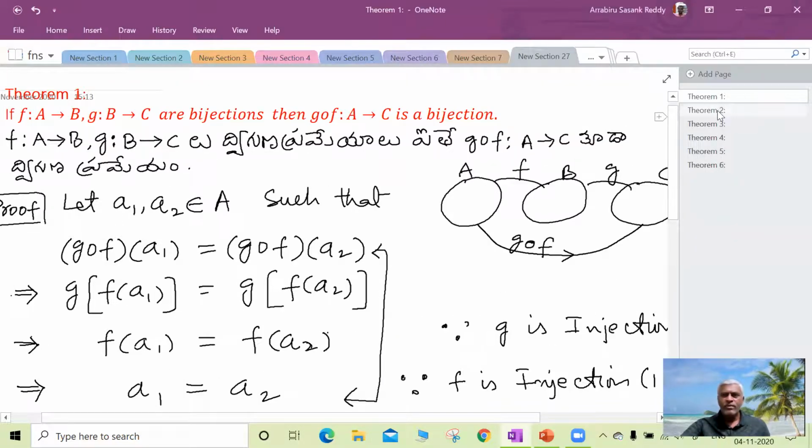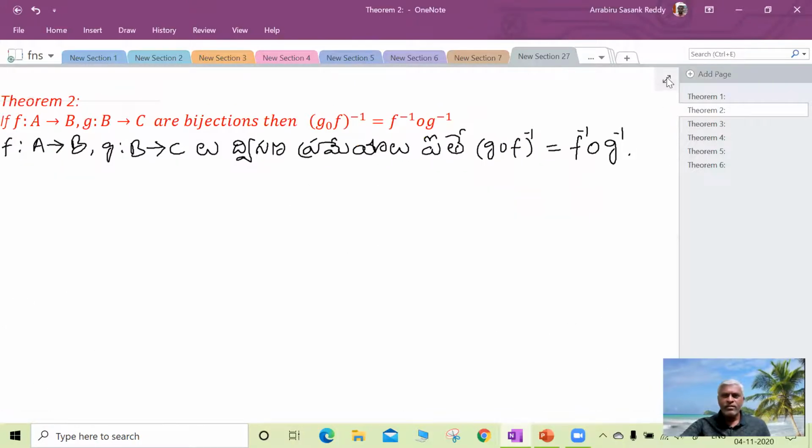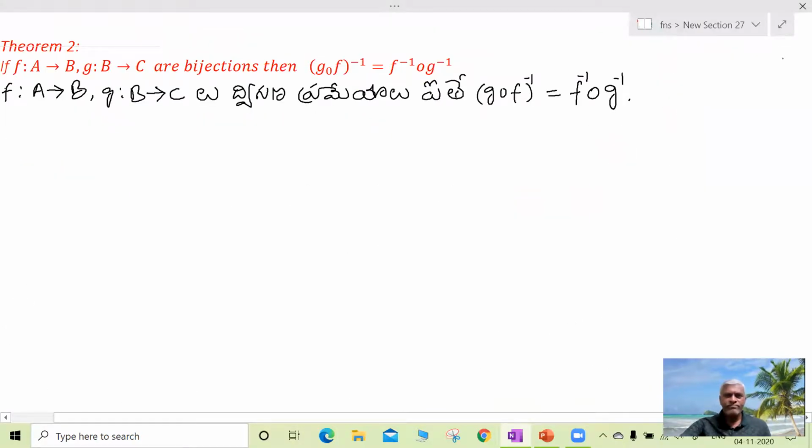Now let us take up one more theorem. If f from A to B and g from B to C are bijections, then (g circle f) whole inverse is equal to f inverse circle g inverse. We have to show that (g circle f) whole inverse is equal to f inverse circle g inverse.